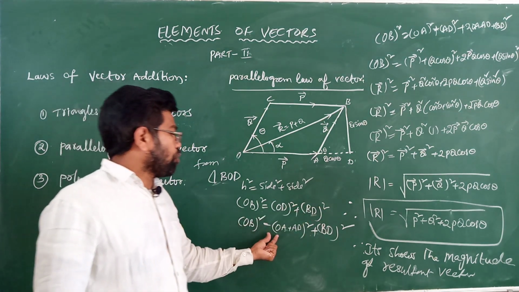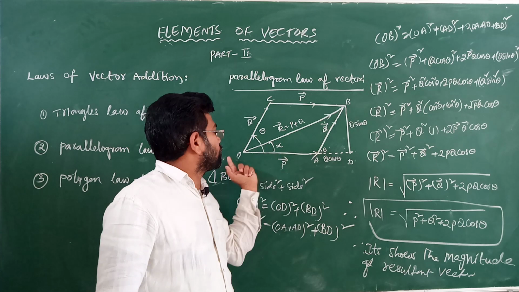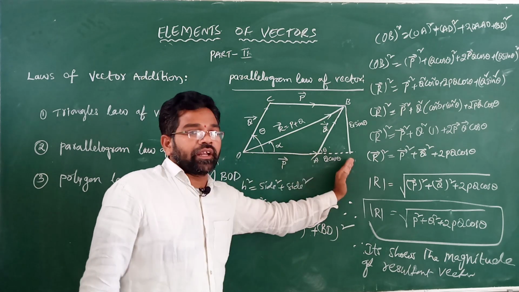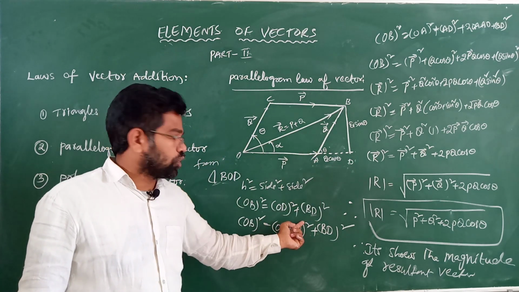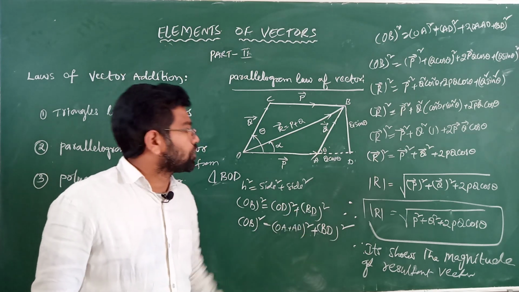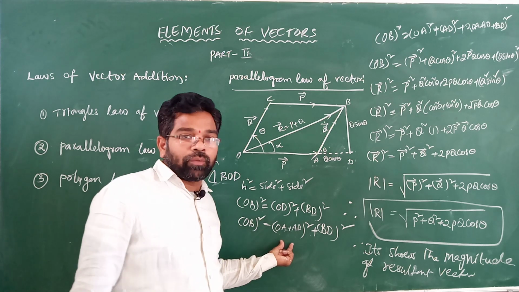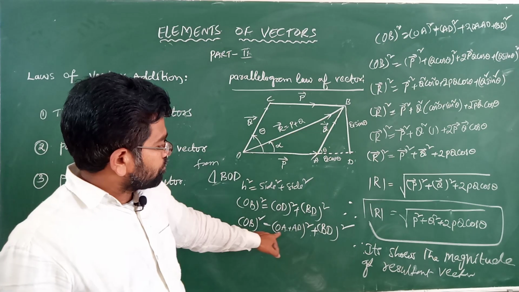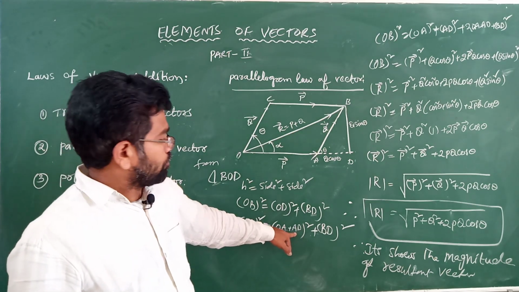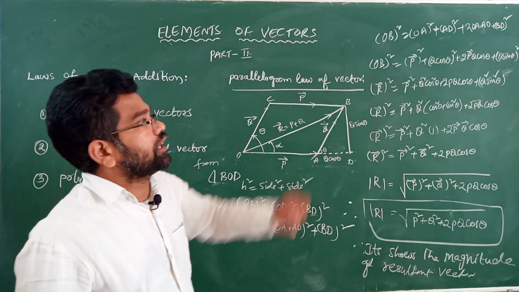OB square is equal to OD square plus BD square, where OD is equal to OA plus AD. So OA plus AD whole square plus BD whole square. Next, OB square is in the form of (a plus b) whole square, so as usual we can write a square plus b square plus 2ab, plus BD whole square.